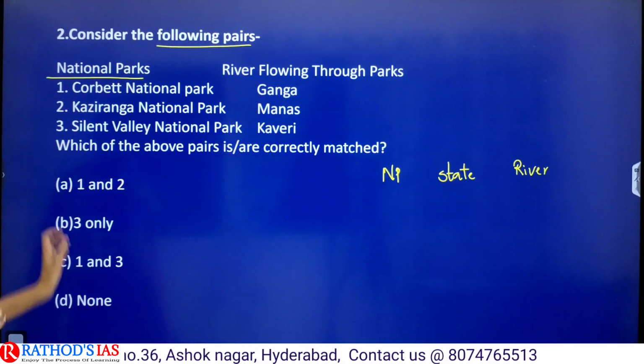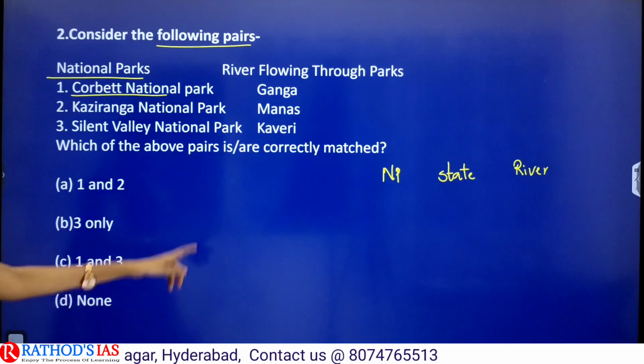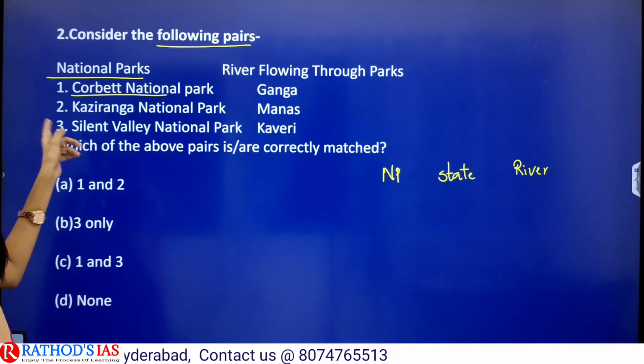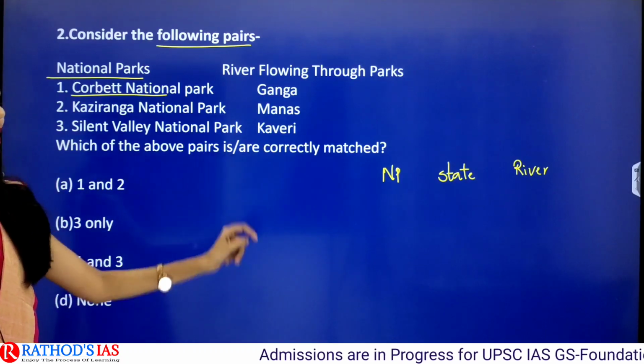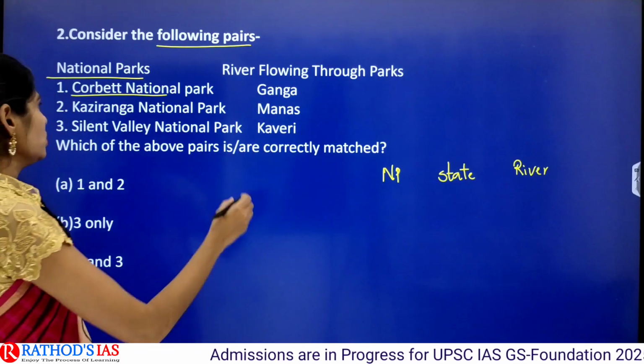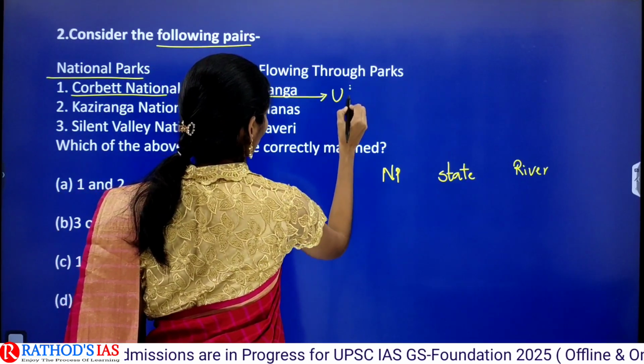So let us see the first pair, that is Jim Corbett National Park, River Ganga, and Kaziranga National Park, River Manas, and Silent Valley National Park, River Kaveri. So Jim Corbett National Park is located in the state of Uttarakhand.